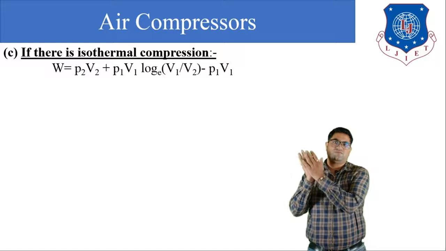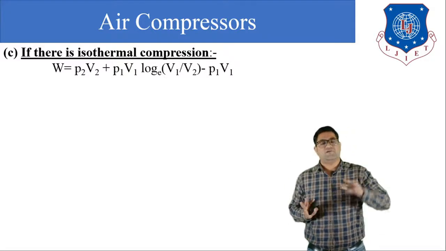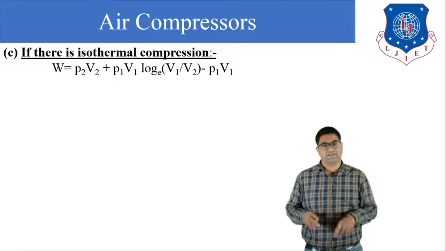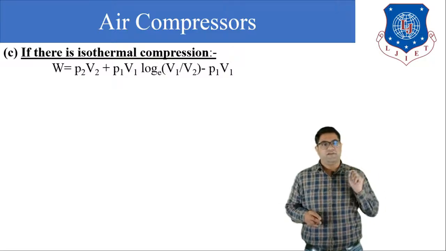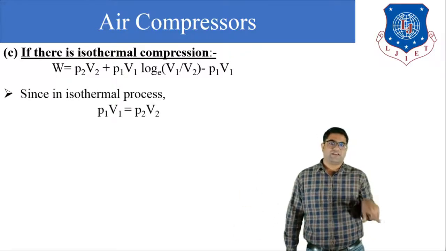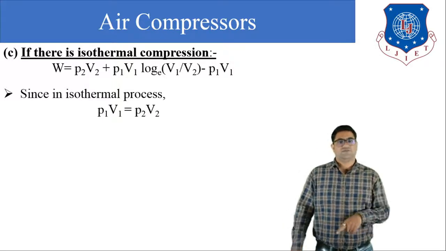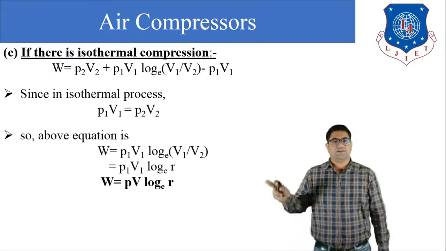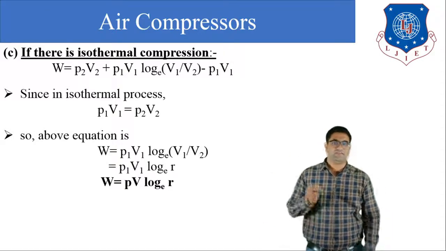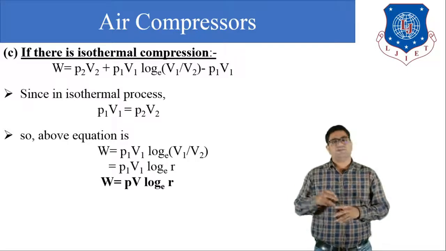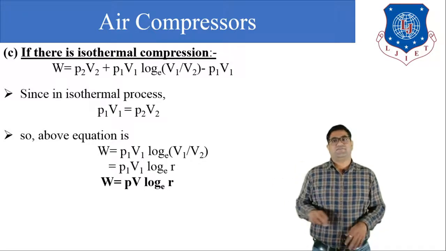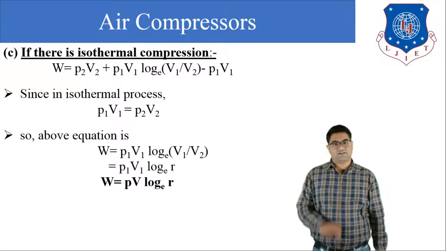The adiabatic equation was (P2V2 minus P1V1) upon gamma minus 1. But here the compression is isothermal, so for the isothermal process we can write work done as P1V1 ln V1 by V2. Here for the isothermal process, P1V1 is equal to P2V2. So finally, the equation becomes W is equal to P1V1 ln V1 by V2. We know that V1 by V2 is the compression ratio R, so you can write W is equal to P1V1 ln R. This is the final equation for the isothermal compression process.